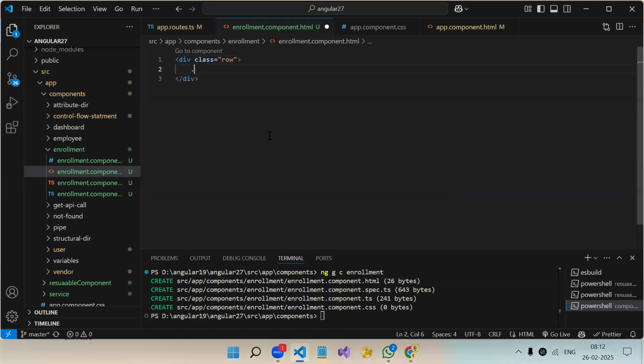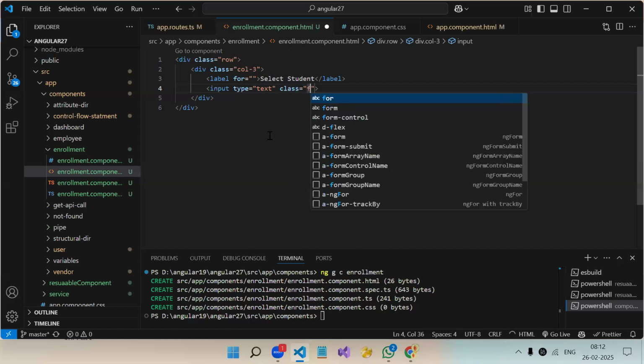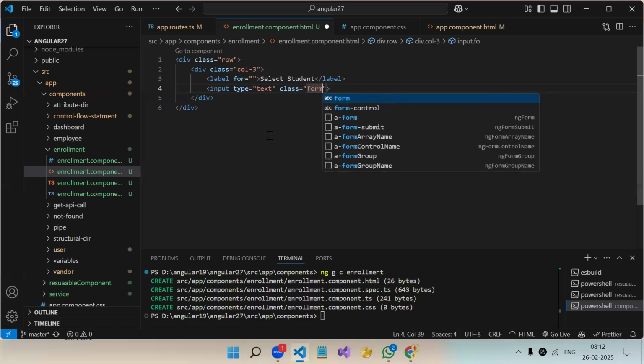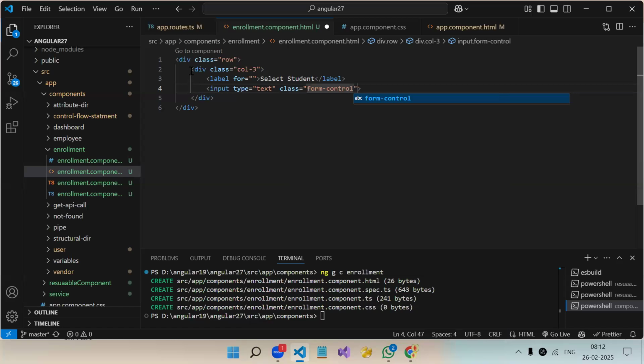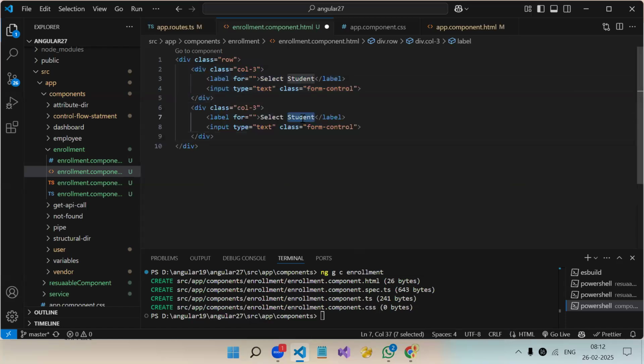So div class row, col-3, label: select student, input, form control. This is the first one, then the second one is for batch.